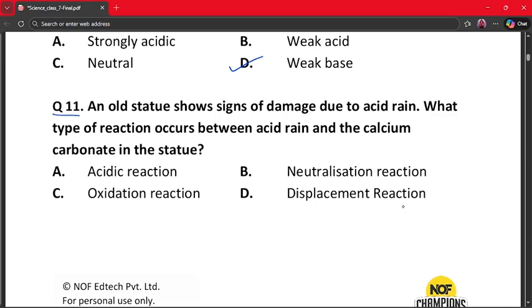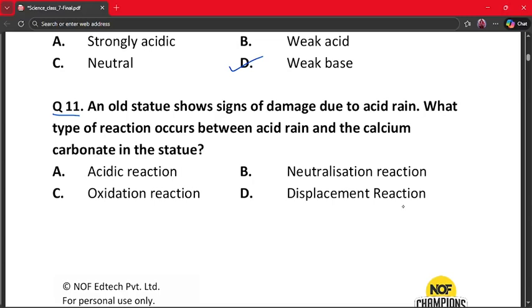Question number 11. An old statue shows signs of damage due to acid rain. What type of reaction occurs between acid rain and the calcium carbonate in the statue? A. Acidic reaction, B. Neutralization reaction, C. Oxidation reaction, and D. Displacement reaction.